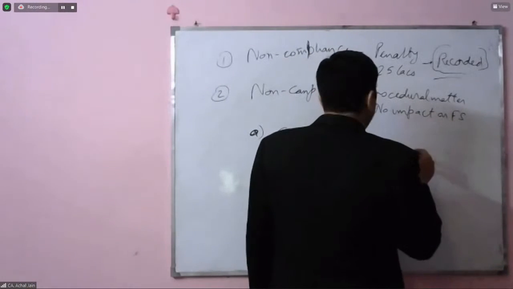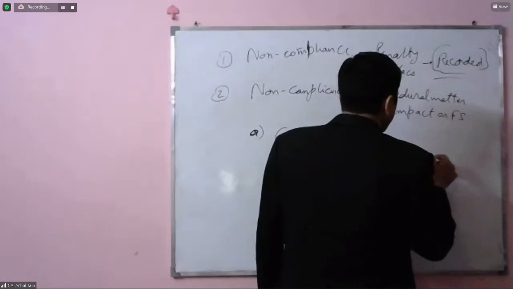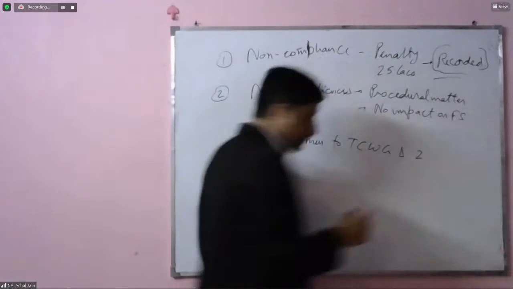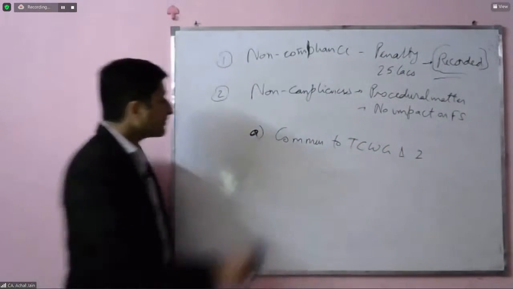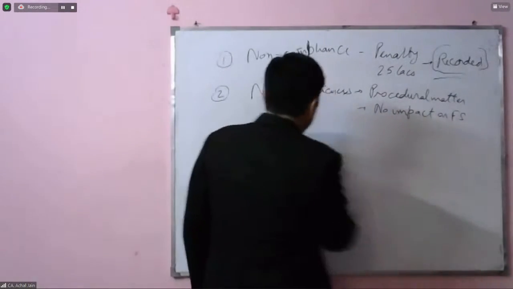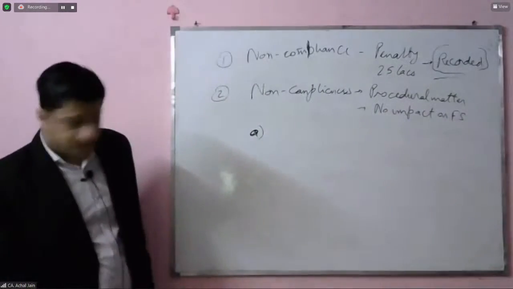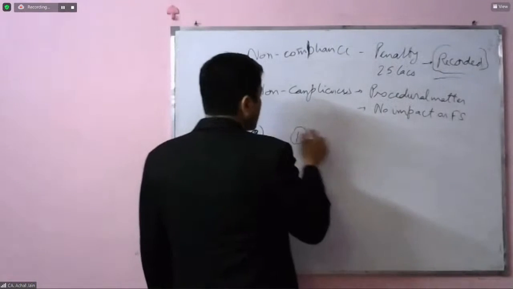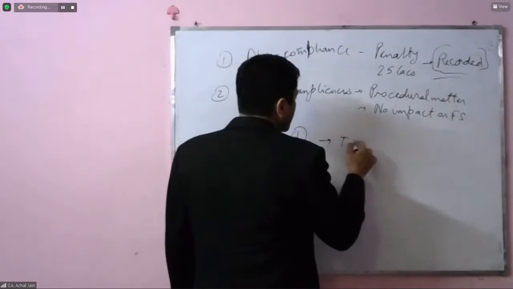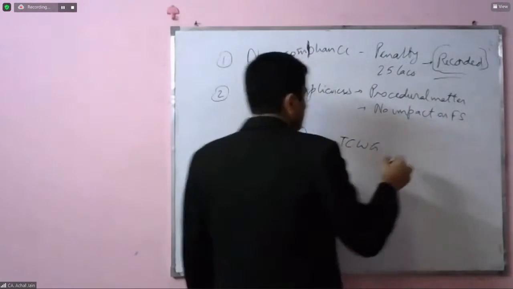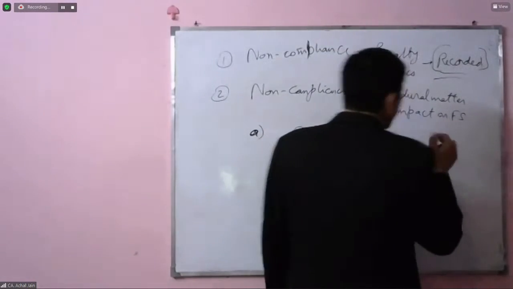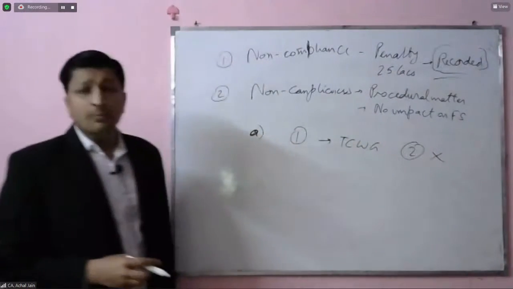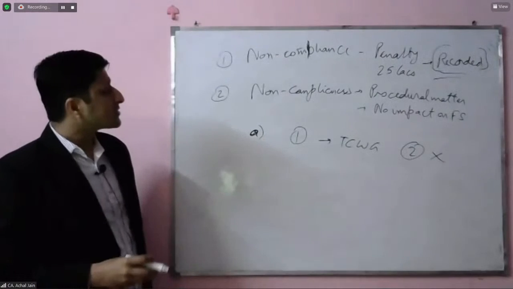And matter number 2 is, so what I'll do is instead of writing this in full, I'll just write the key points. So matter number 1 should be communicated to those charged with governance. Matter number 2 is not required to be communicated to those charged with governance.